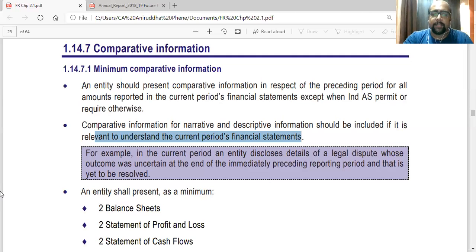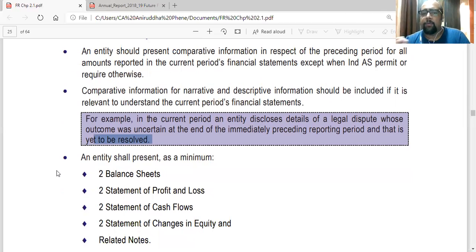They have given an example that in the current period, an entity discloses details of a legal dispute. Outcome was uncertain at the end of the immediately preceding reporting period and that is yet to be resolved. So at the end of the comparative statement, there was a legal dispute pending, and still at the end of the current period also it is unresolved. So in the notes they can explain the legal dispute that was pending at the end of the previous period is still pending as on current date. So in the notes also they might add information about the previous period which is still relevant in today's period.